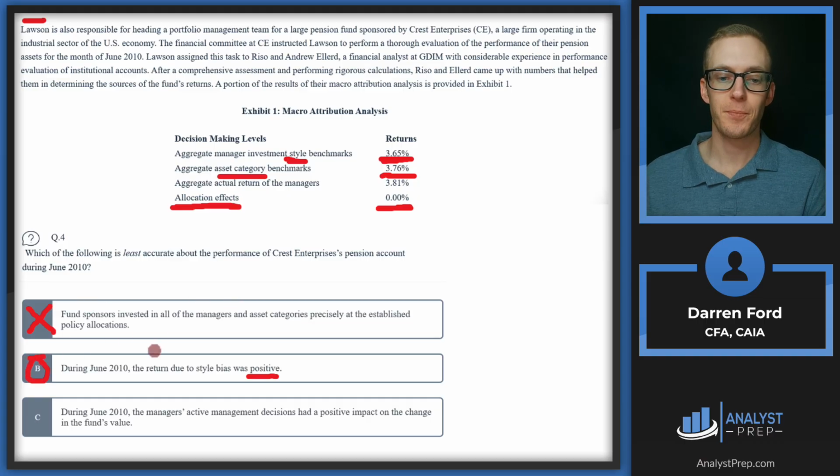And then lastly, during June 2010, the manager's active management decisions had a positive impact on the change in the fund's value. So for here, we're going to be looking at the actual return we had and then subtract out our style benchmarks. So if we subtract those two, this will be a positive number. So we did have positive impact from active management. So we can rule out C and conclude that we're going with B.